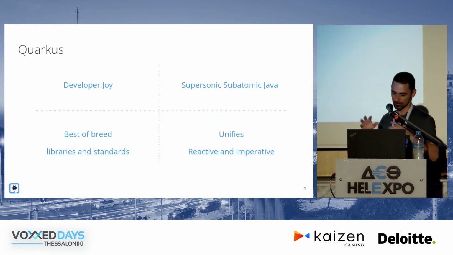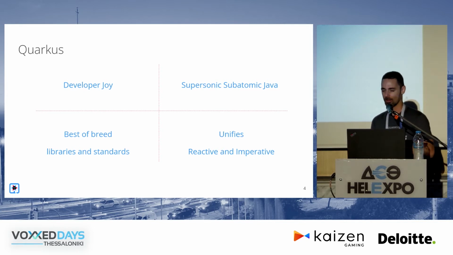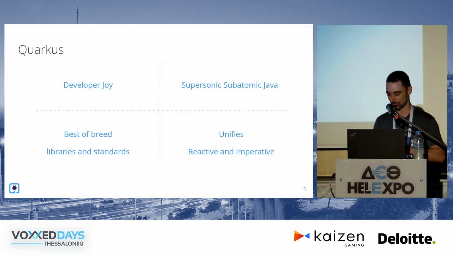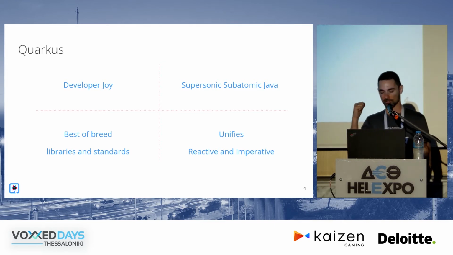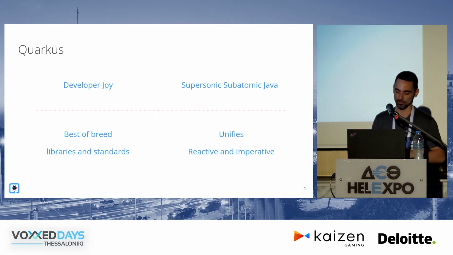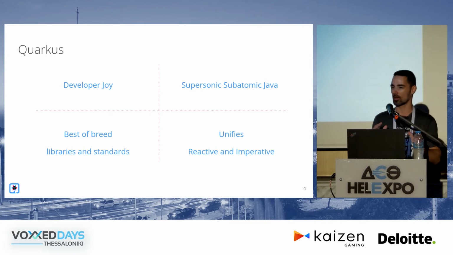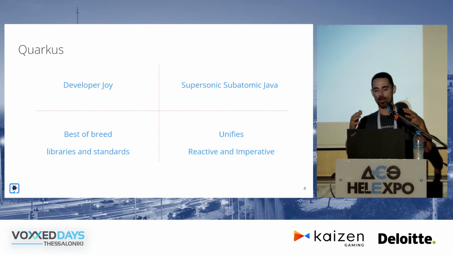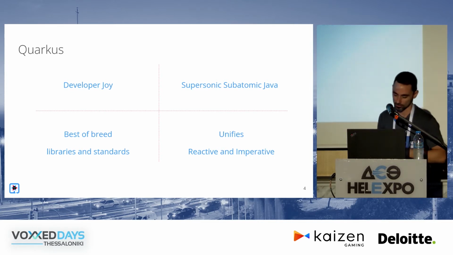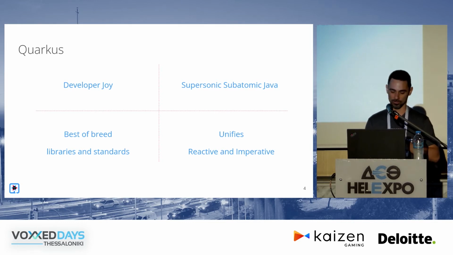There are four tenets that Quarkus tries to follow. We've been saying this from day one, but I'll just reiterate here. I'm not going to go into much detail, but I'll say developer joy. You'll very much see this during the demo that I'll attempt to do. We are very much focused on making all of you as productive as possible while you're writing Java applications, right? We want you, when you pick up Java and use Quarkus, to get your job done really quickly and feel great about yourselves. We don't want you bogged down with arcane APIs, or taking a whole bunch of time to reload your application or run tests.